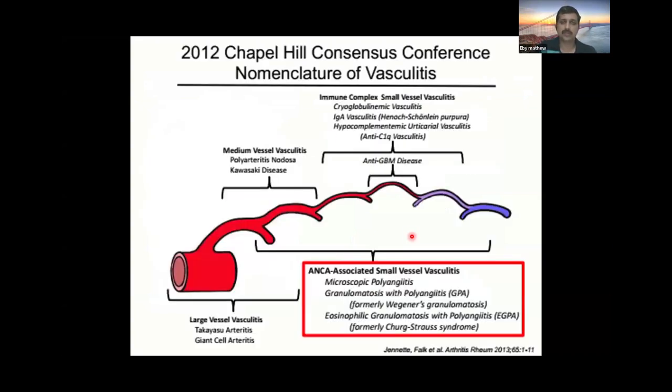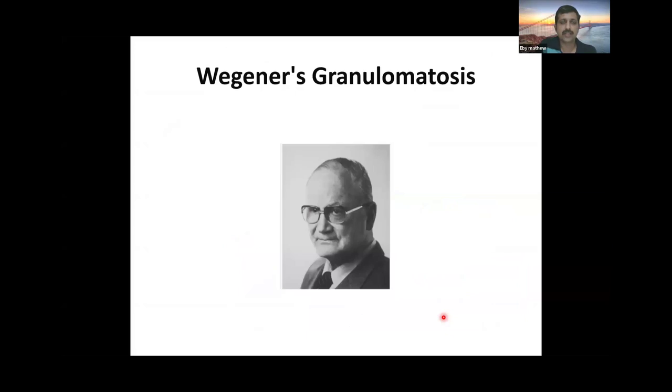As per the 2012 Chapel Hill classification, granulomatosis with polyangiitis comes under ANCA-associated small vessel vasculitis. The other small vessel vasculitides in this group are microscopic polyangiitis and eosinophilic granulomatosis with polyangiitis. The previous name of granulomatosis with polyangiitis was Wegener's granulomatosis. This is Mr. Friedrich Wegener, as already described.